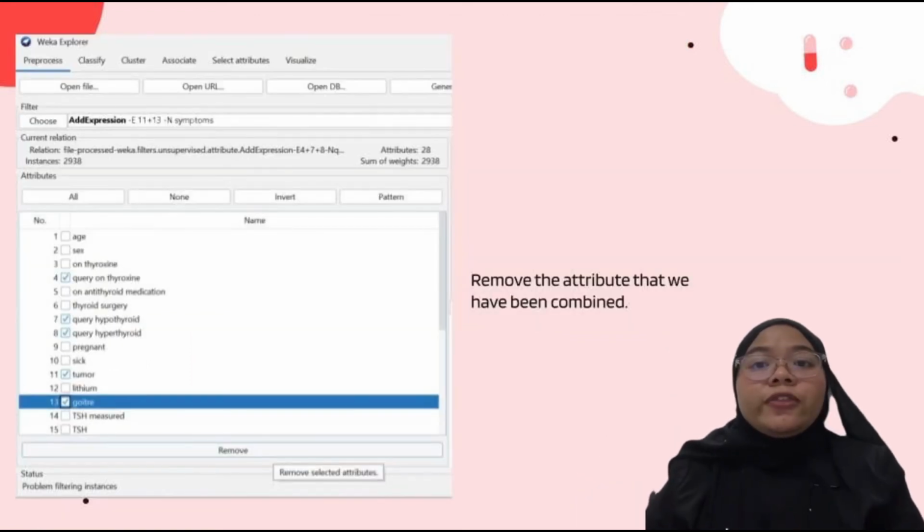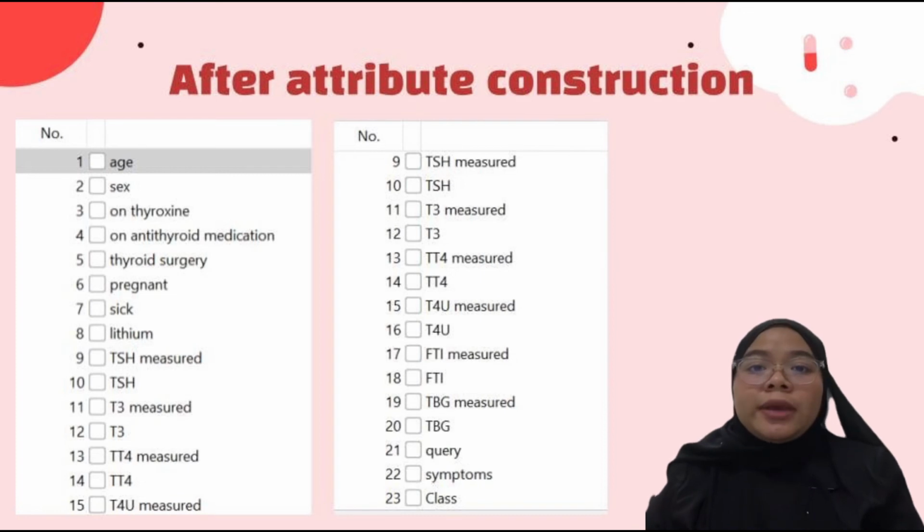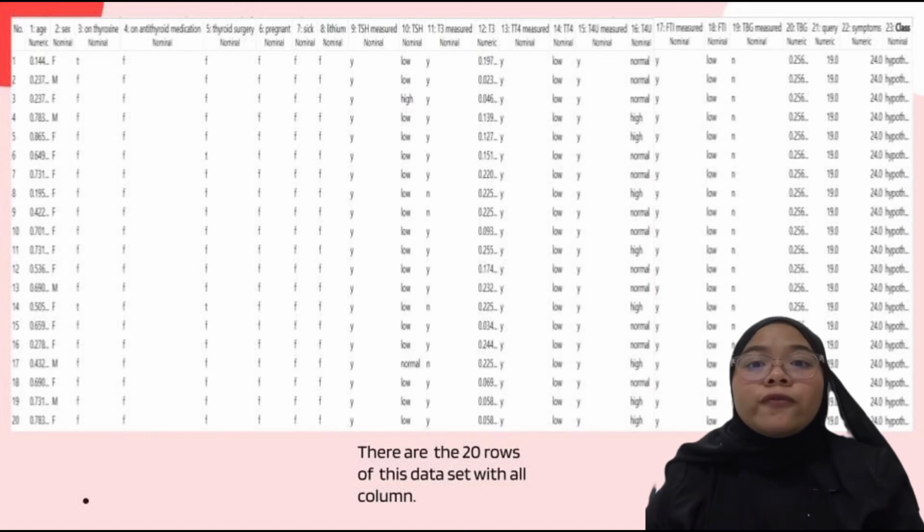After that, we remove the 5 attributes that we have combined, manually. So we click the left side of the 5 attributes and we click remove for the selected attributes. Next, this image shows the attributes after we remove them and did the attribute construction, which are 23 attributes only. So these are 20 rows of this data set with all columns after attribute construction.